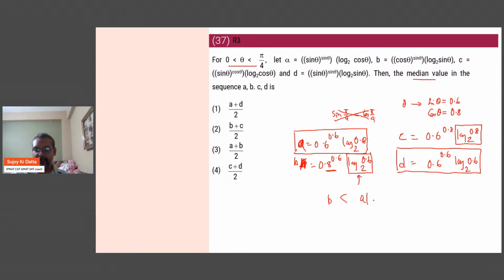In between, you will have A and D in some order. We don't even need to figure that out. So this will be the pattern. C will be the larger of them, B will be the smaller of them. So the median will be A and D in any order, take the average. So you can mark